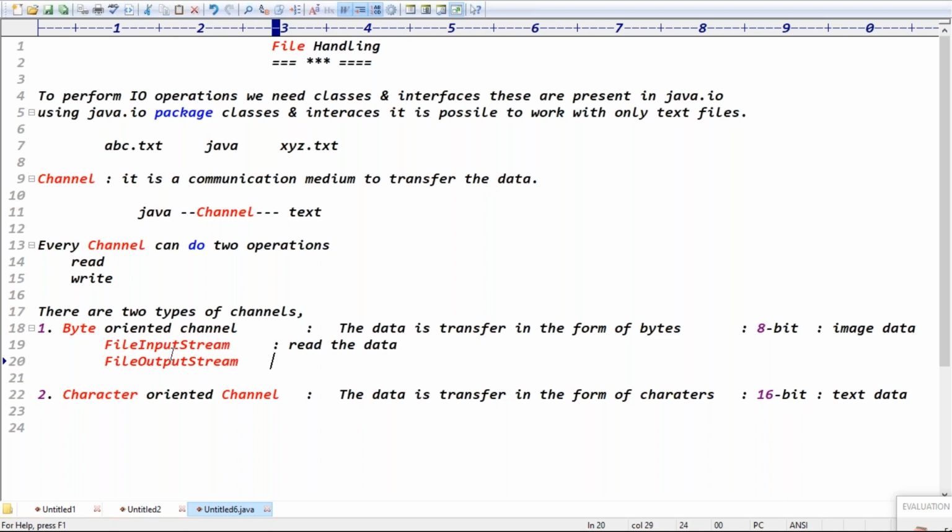FileOutputStream class is basically to write the data. That is the byte oriented channel.